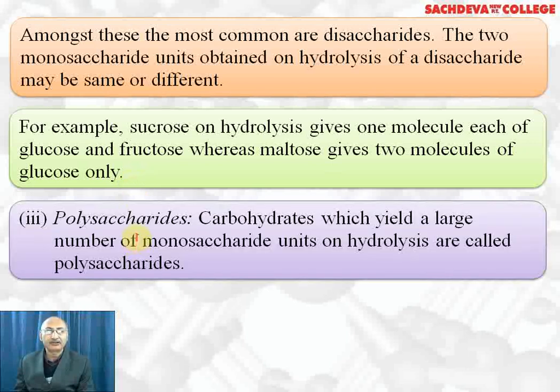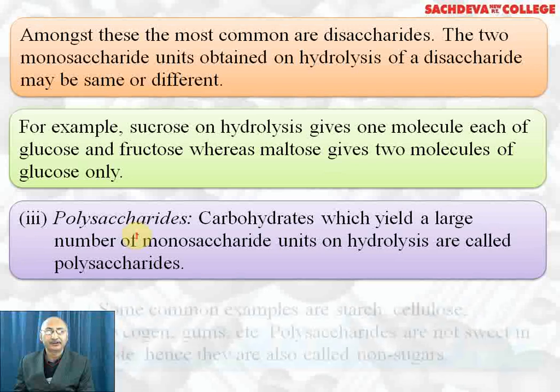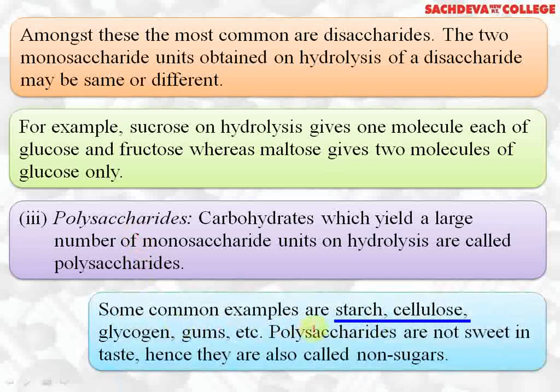Polysaccharides are those which on hydrolysis give a large number of monosaccharide units. Some common examples are starch, cellulose, glycogen, gums. Polysaccharides are not sweet in taste, therefore they are called non-sugars, whereas saccharides are sweet in taste, so they are called sugars. Saccharides are sweet in taste due to hydrogen bonding because they have polar OH groups, whereas non-sugars do not form any hydrogen bonds. That's why they are tasteless or not sweet in taste.